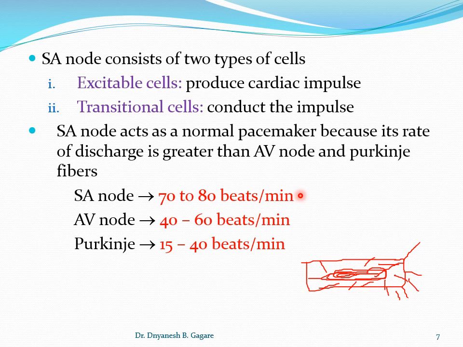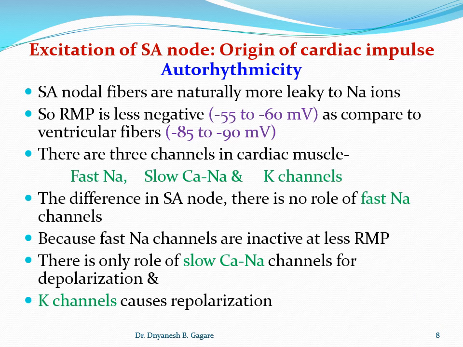Now we'll continue with the mechanism of generation of the impulse. Here in the SA node, the excitation, or the origin, generation, or production of the cardiac impulse, we already discussed under autorhythmicity. So the origin of the cardiac impulse means the autorhythmicity property.